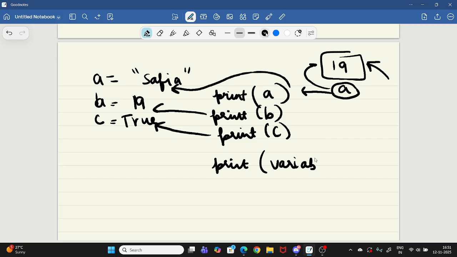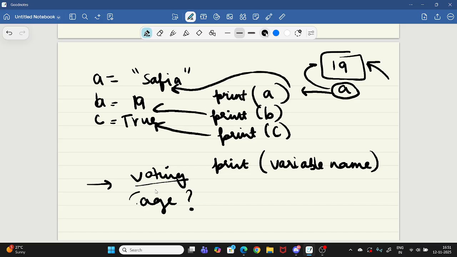So what is the difference between input and output? Input is when you want to take something from the user. Imagine you're making a program for voting. First, it will ask you your age. So it will take input age. And if your age is greater than 18, then only it will allow you to vote, right? So, this is the age that you will enter, right?